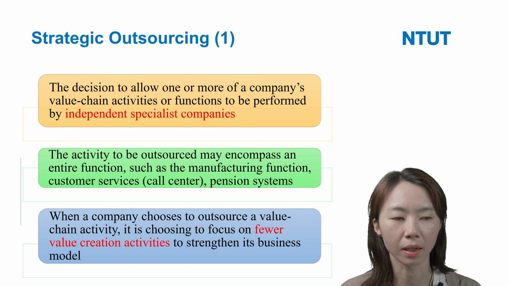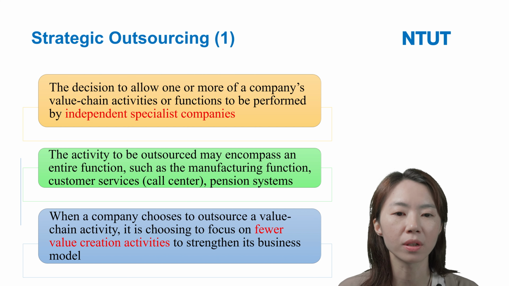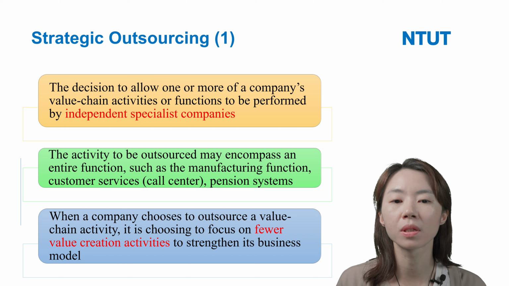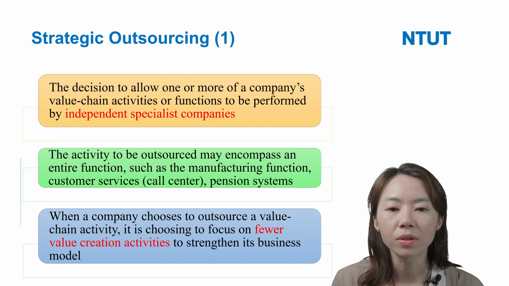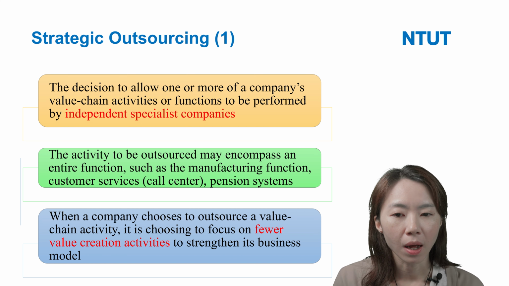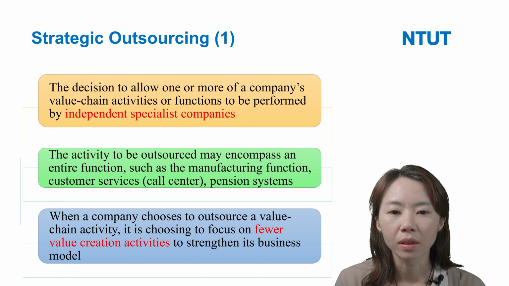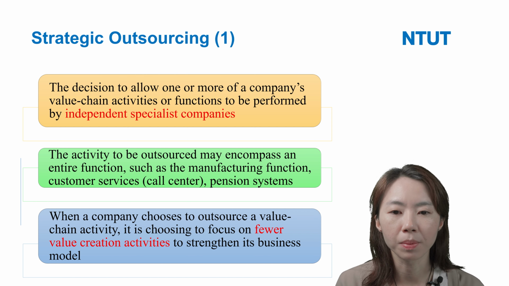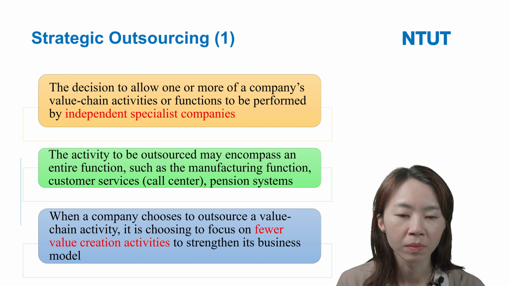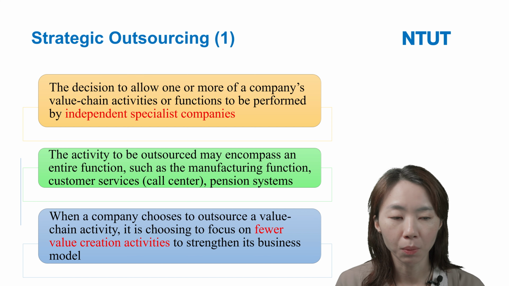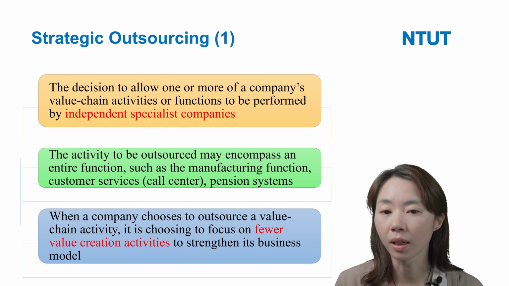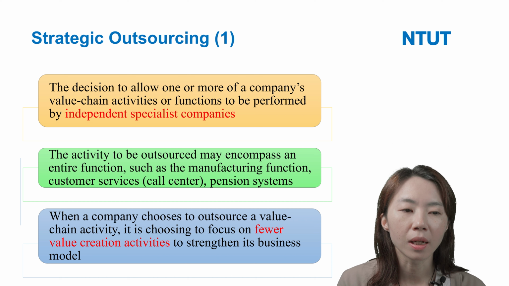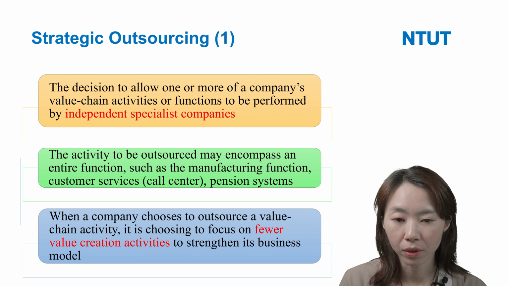It means that these firms may outsource one of the value-added functions, for example, manufacturing. Independent specialist companies, like the Taiwan companies Jiyang and Baocheng, focus on manufacturing, right?